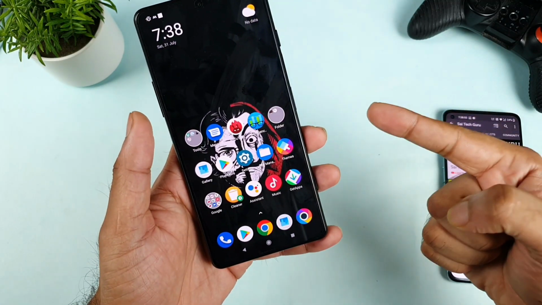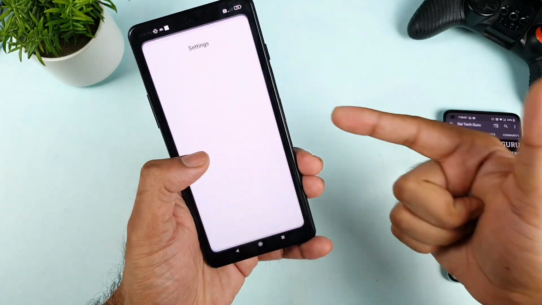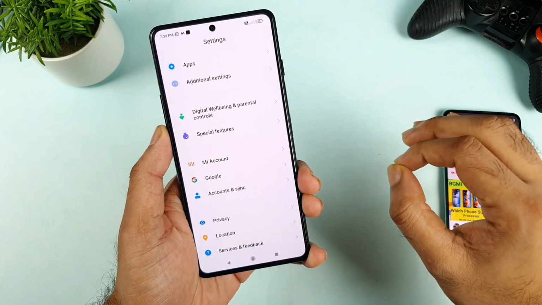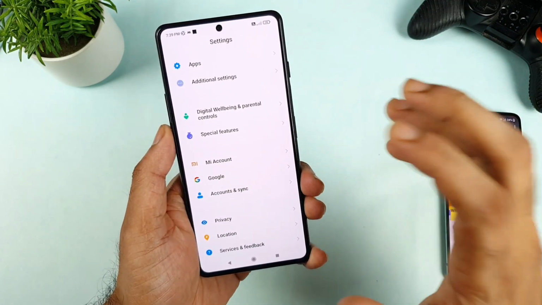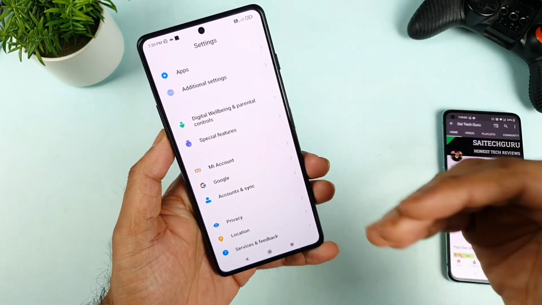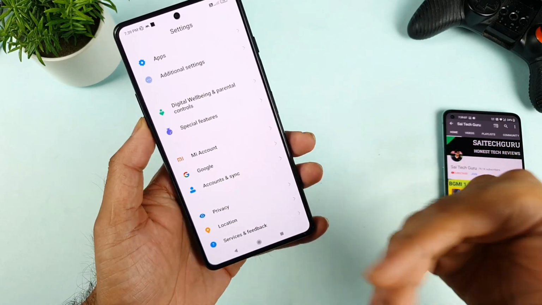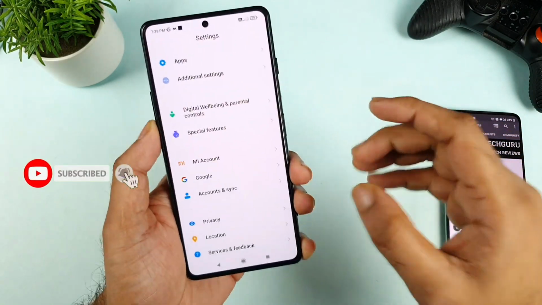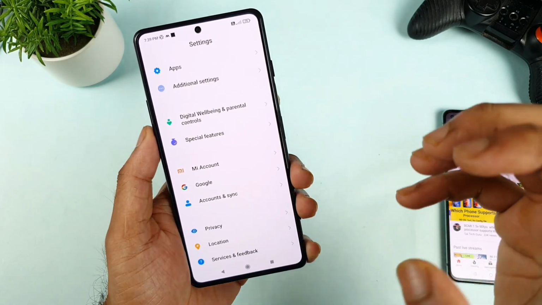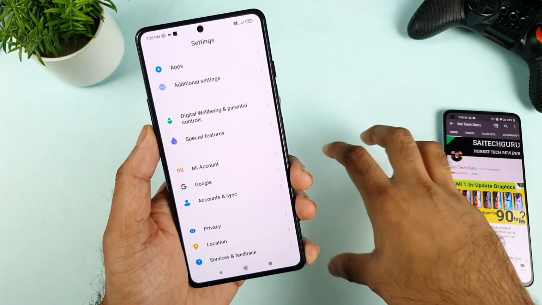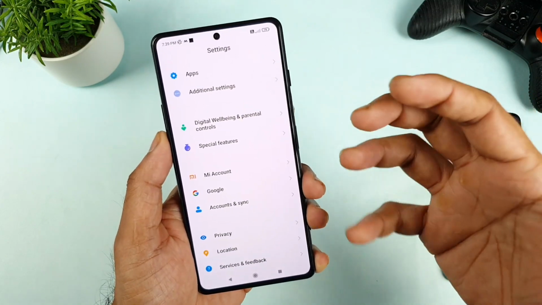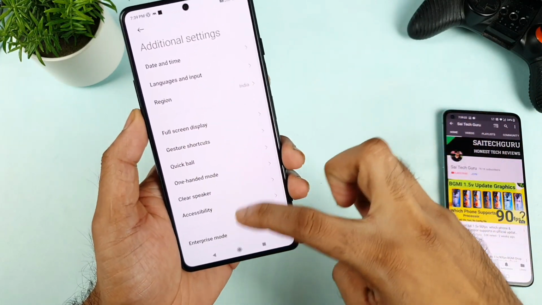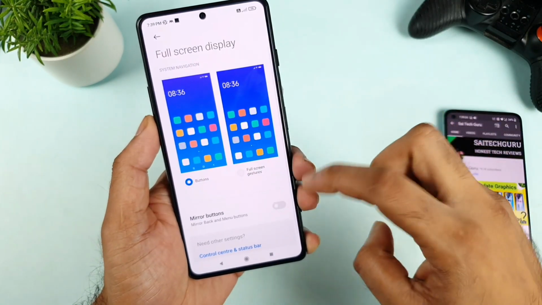So the first thing is that you cannot use the full screen gestures in the POCO F3 GT device. That's really annoying and has been bothering me for a long time. And that's the thing with MIUI. I'm not sure why you cannot use the full screen gestures if you try to use third party launchers. That's one of the biggest disadvantages, I would say. I did not see this kind of limitation elsewhere. You should use only the default launcher to enjoy all the benefits. That's something I really don't like in this phone. Full screen gestures you cannot use if you're trying to use a third party launcher.